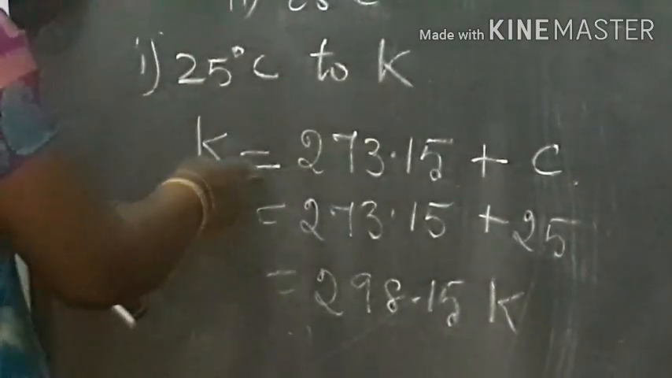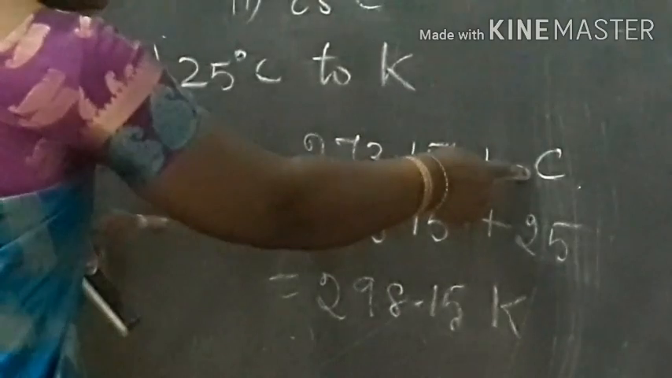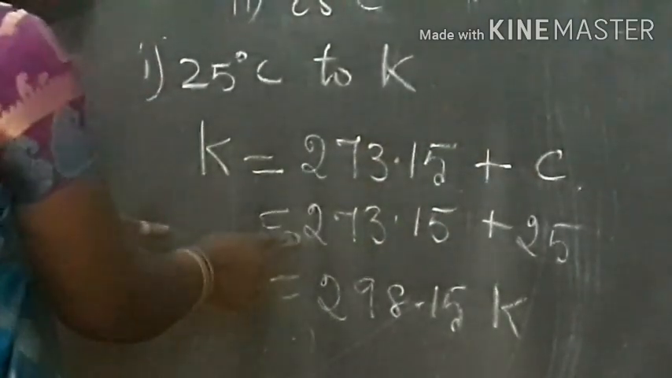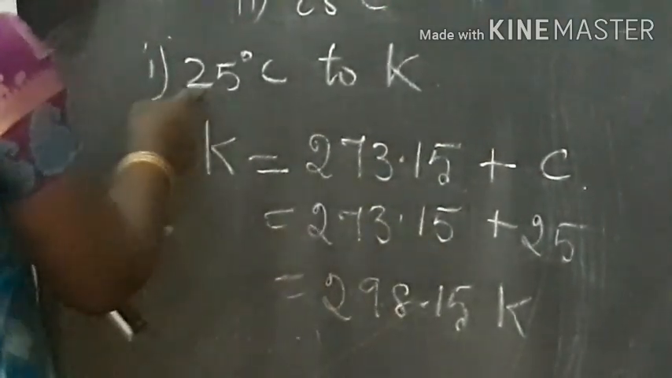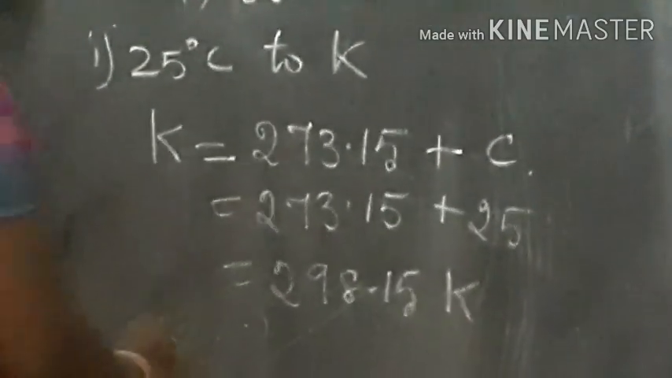So we know the formula for converting Celsius to Kelvin. The formula is K is equal to 273.15 plus C, which is the degree in Celsius. So 273.15 plus 25, 298.15 Kelvin.